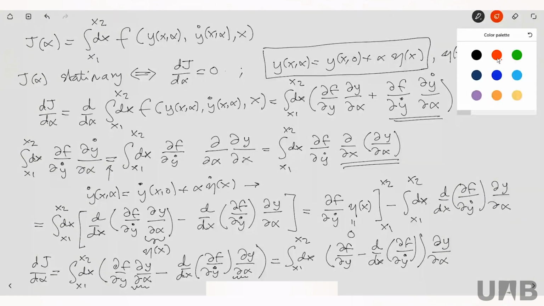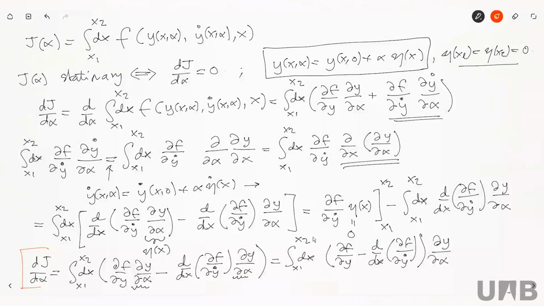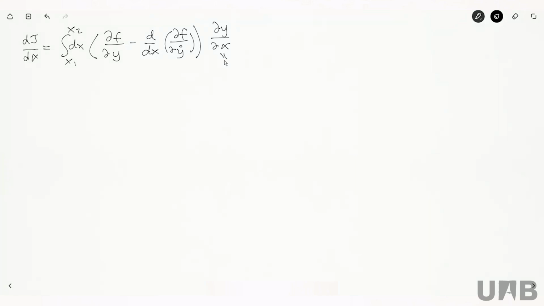No, thank you. Okay, so now let us look at this expression that we just found, which says that the derivative of J with respect to alpha is the integral dx from x1 to x2 of the derivative of f with respect to y minus the derivative with respect to x of the derivative of f with respect to y dot, and then the derivative of y with respect to alpha. But what is the derivative of y with respect to alpha?